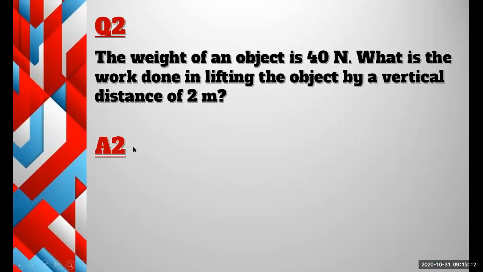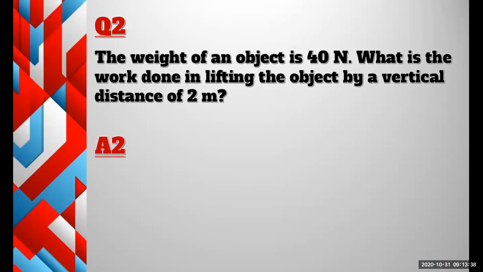Here is another question. The weight of an object is 40 Newton. What is the work done in lifting the object by a vertical distance of 2 meters? Right, 80 joules.